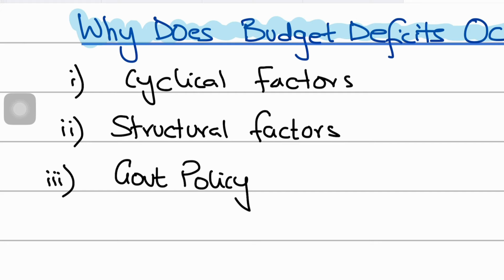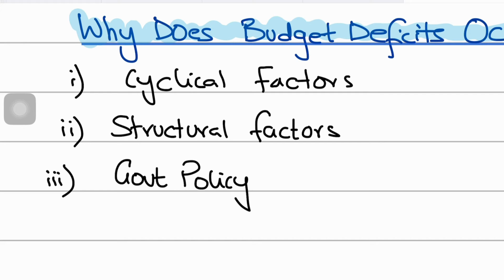So you see, these cyclical factors created a cyclical deficit, because it was related to the state of the economy. It occurred in a recession. But these structural factors would result in a deficit which is obviously a fiscal deficit, but that part is known as a structural deficit. It occurs unrelated to the state of the economy.